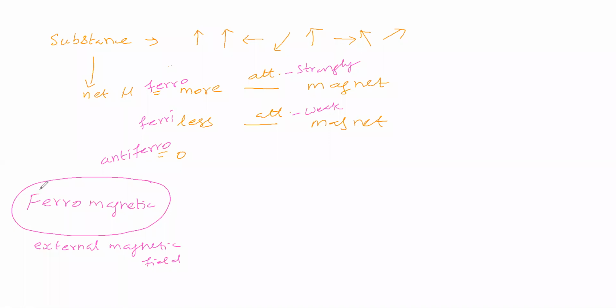The external magnet will have a magnetic field direction; we will take it like this. Now, what about the domains in the ferromagnetic substance? Each domain has a net magnetic moment.